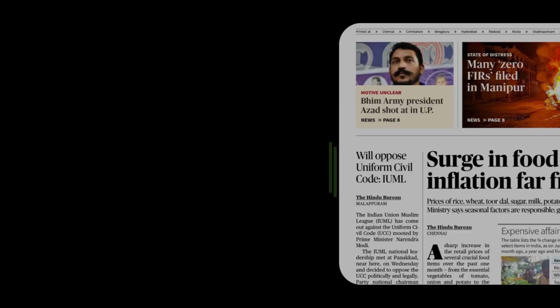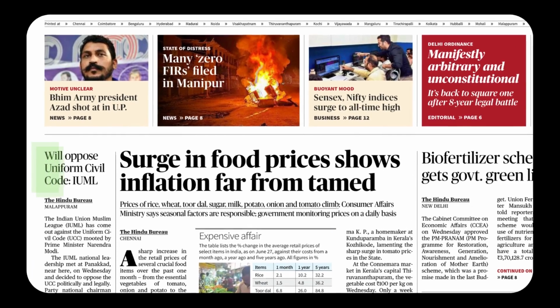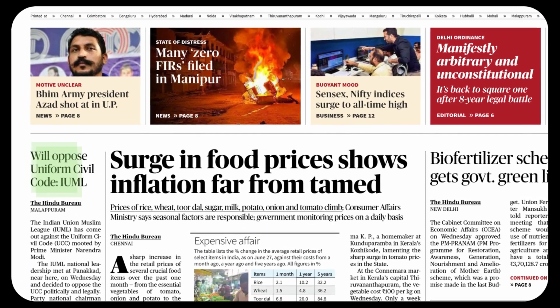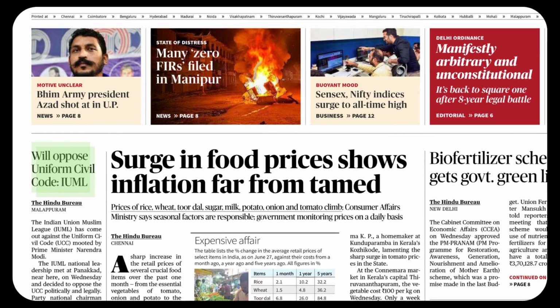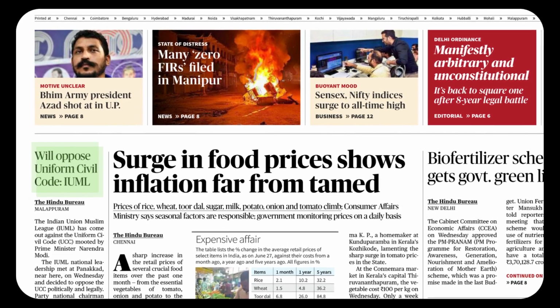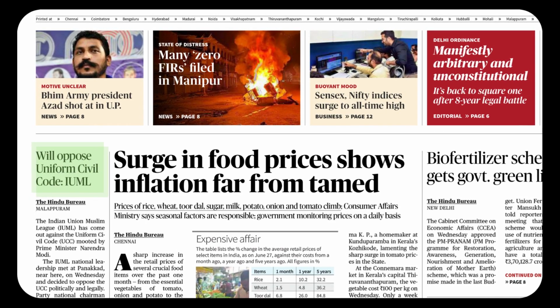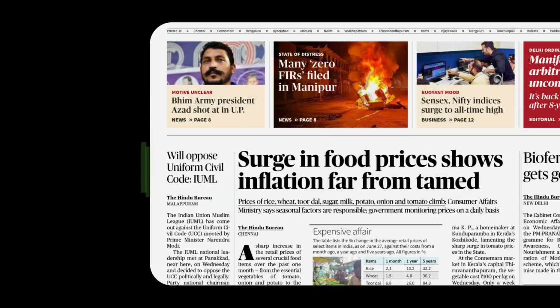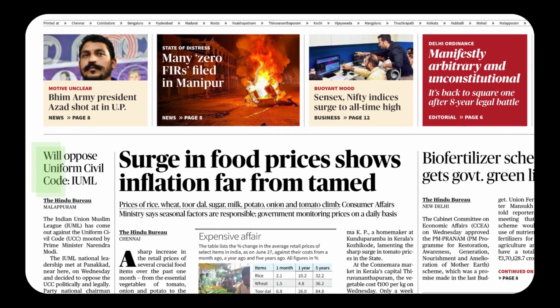Now we go to the next news item. Will oppose Uniform Civil Code, IUML. It's a statement by the Indian Union Muslim League. So, we will oppose. See, the doer is missing there, so you must add the doer. That is a privilege of a newspaper. Will oppose. After will, you must have the verb in its root form, O-P-P-O-S-E. Oppose means you disagree. We will oppose Uniform Civil Code.